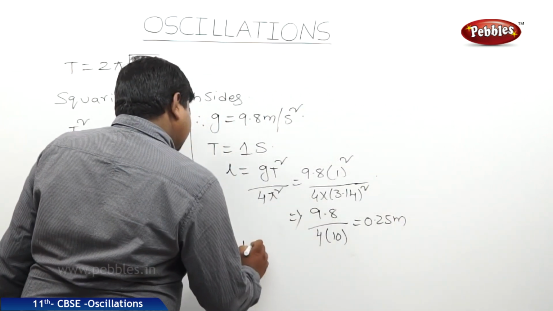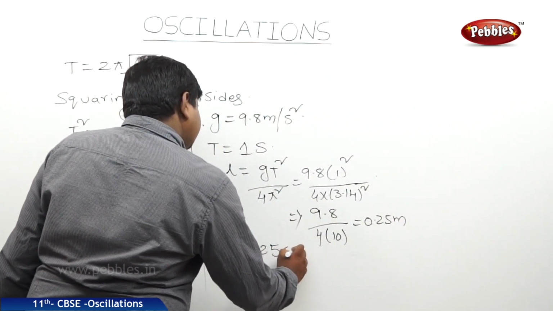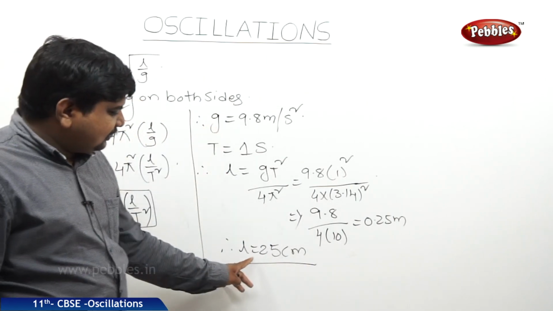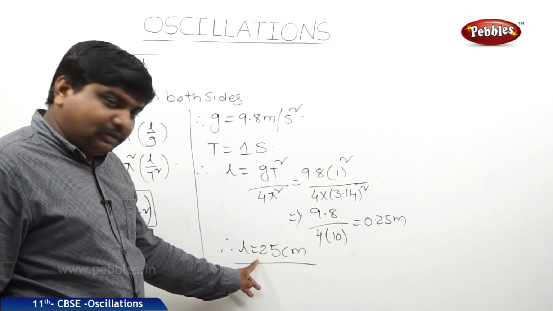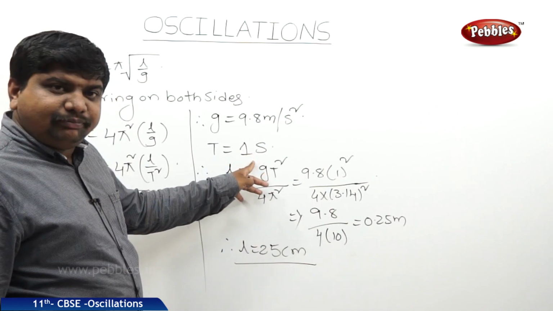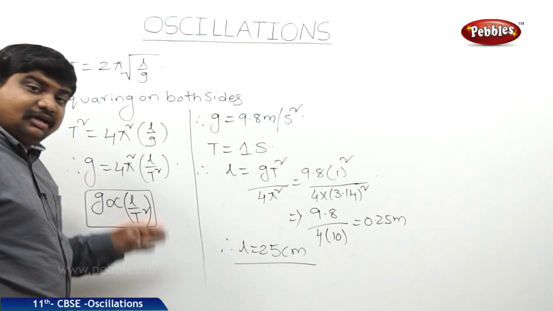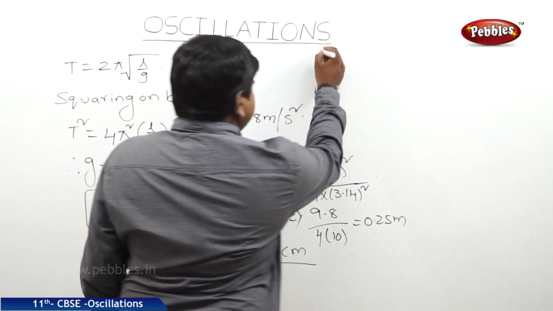So, therefore, L is equal to 25 centimeters. What is the use of these values? For the 25 centimeters length of the pendulum, at a time period of 1 second, the graphs of LT and L by T square will intersect.